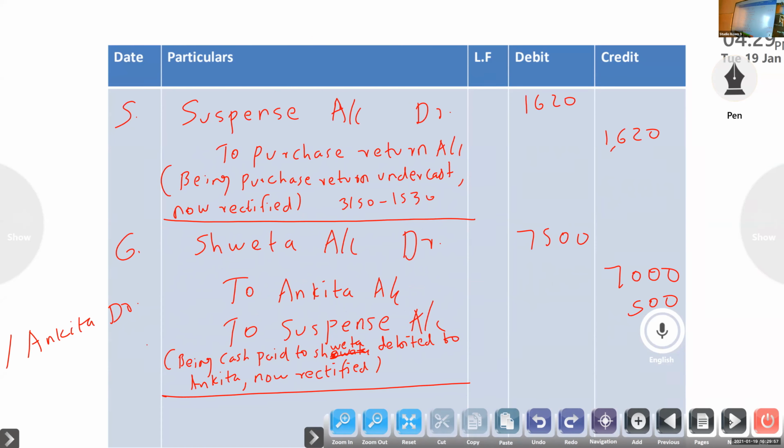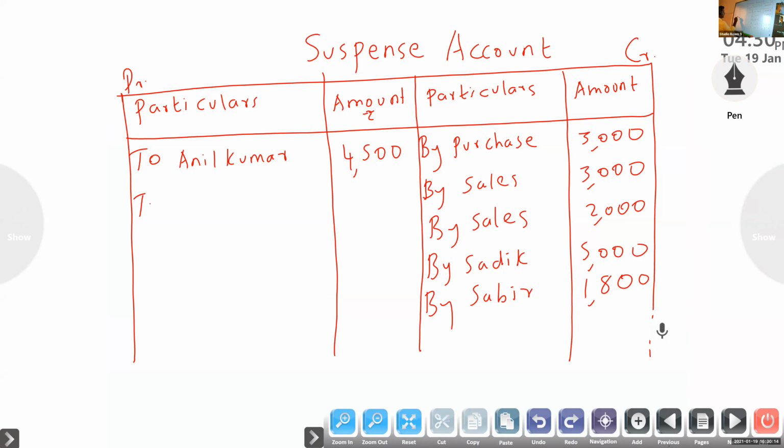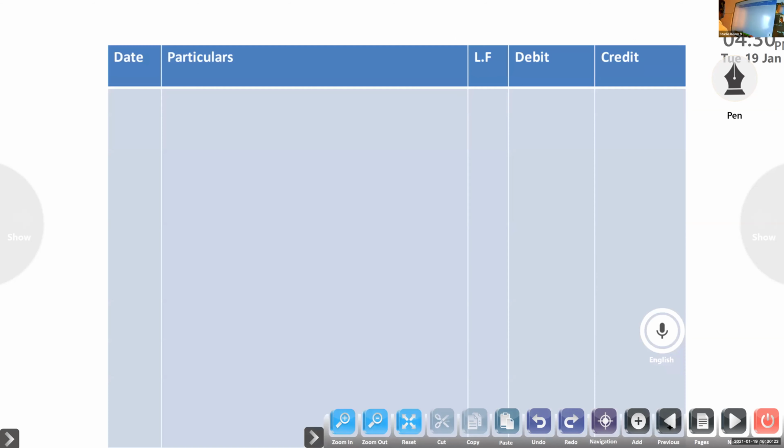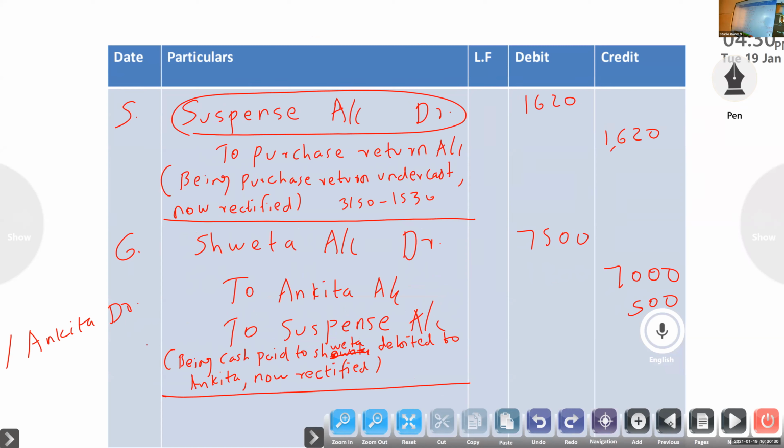Okay. Next entry, suspense account is debit. So on the debit side, to purchase return 1,620. Next entry, Shweta account to Angida to suspense.